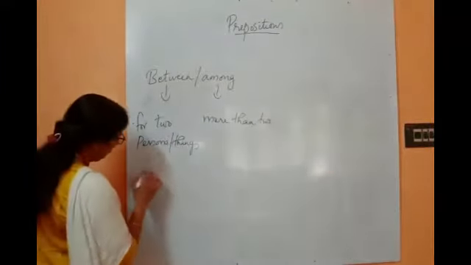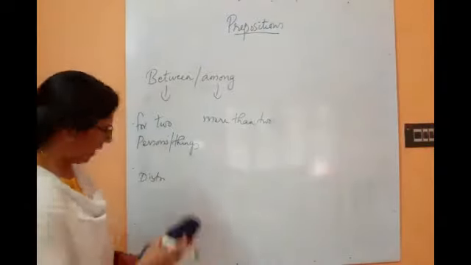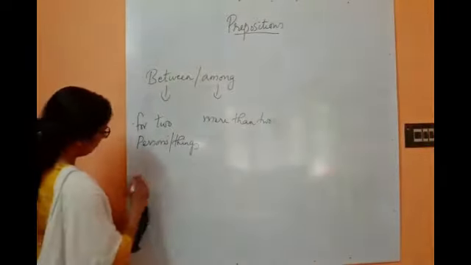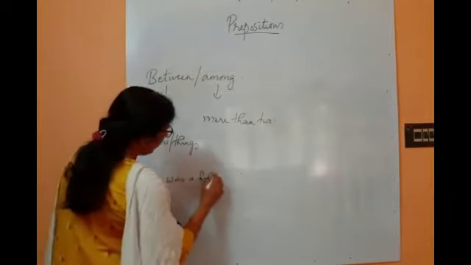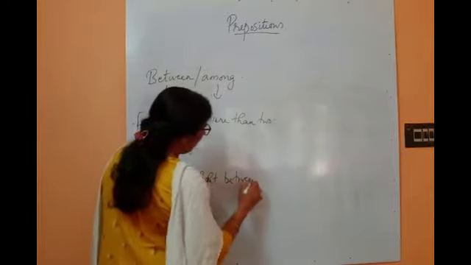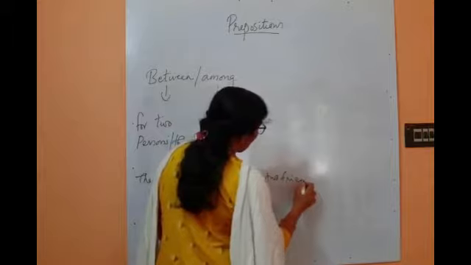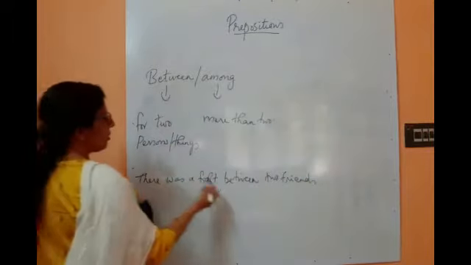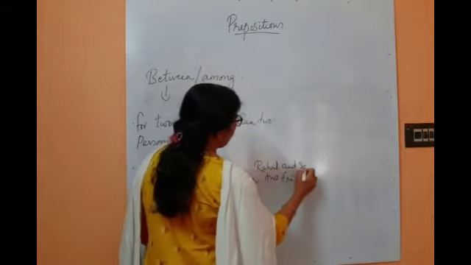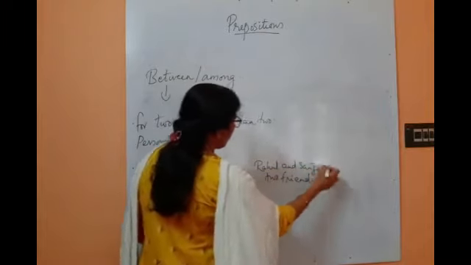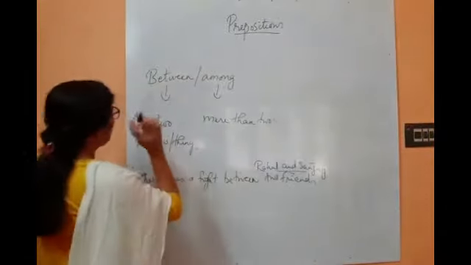For example, there was a fight between two friends. Or there was a fight between Rahul and Sanjay. So we are adding up two names. Only when two are there, we have to use between.